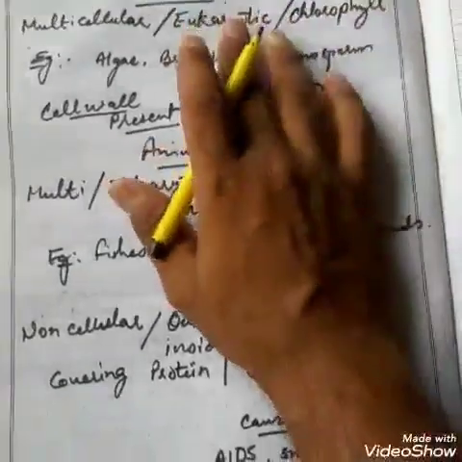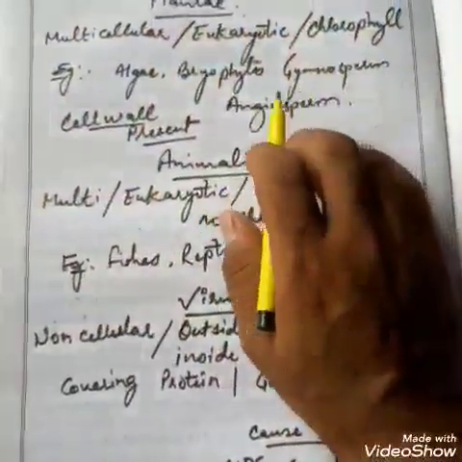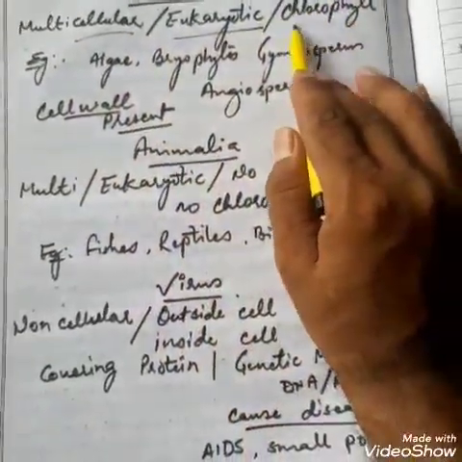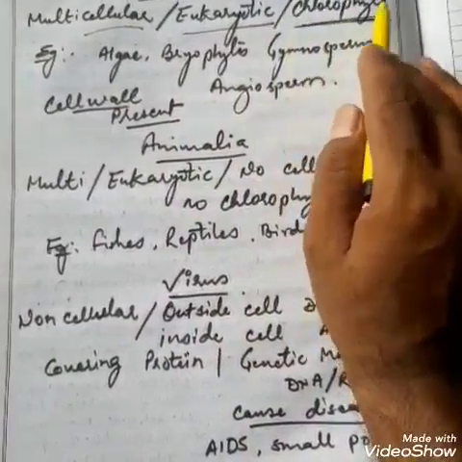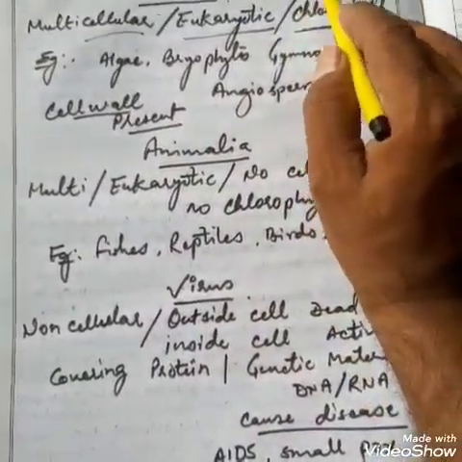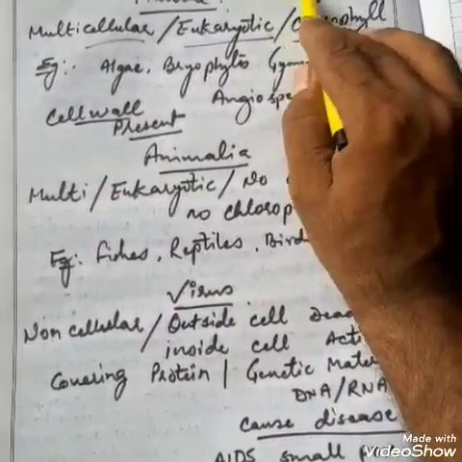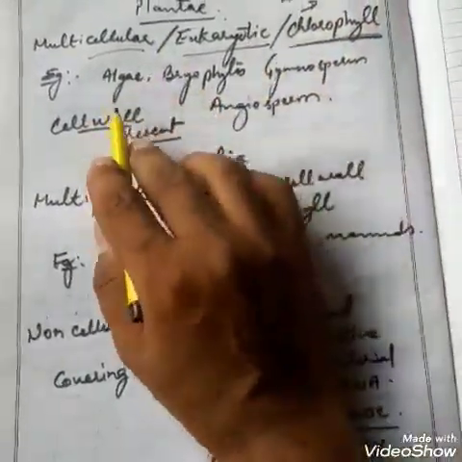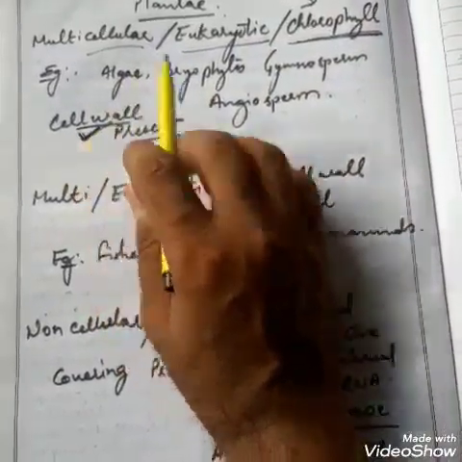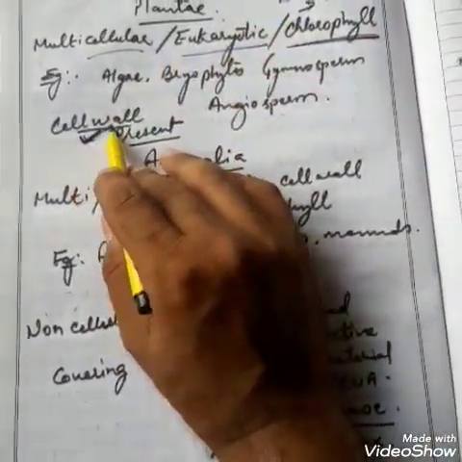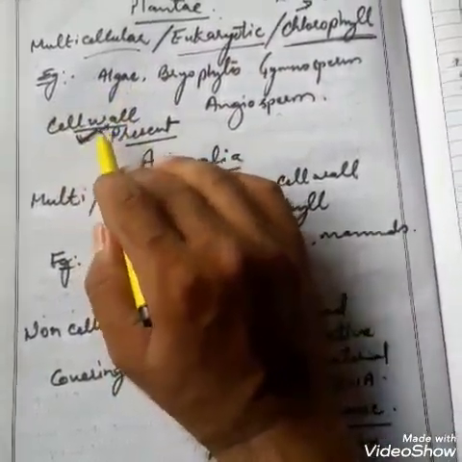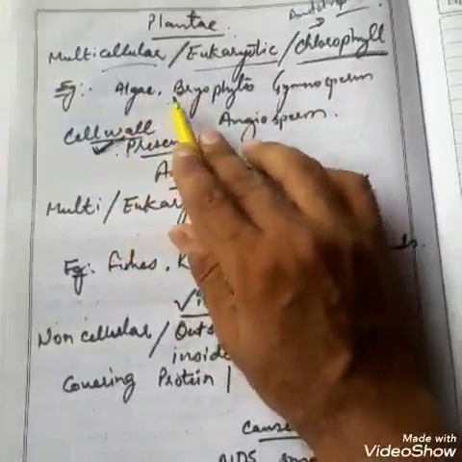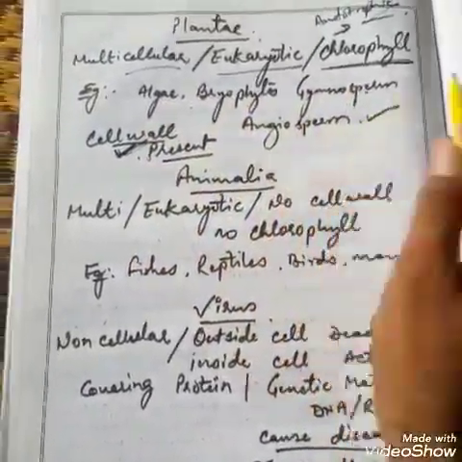So in Plantae, the characteristics are very easy and very simple. They are multicellular, they are eukaryotic cells, and they have chlorophyll, the most important feature of them, and they produce their own food. That's why they are autotrophic also. They have, along with chlorophyll, a cell wall present in their entire body, in each cell. Examples are algae, bryophytes, gymnosperms, and angiosperms.